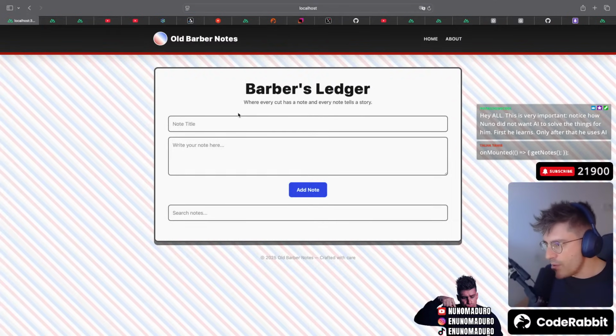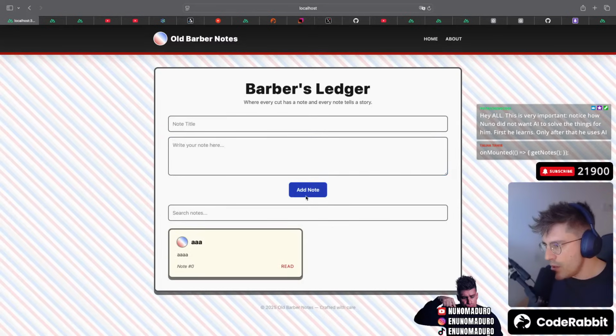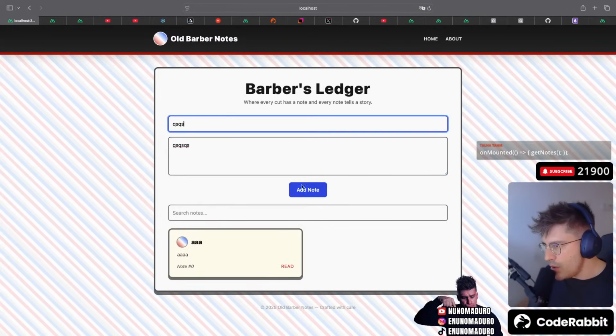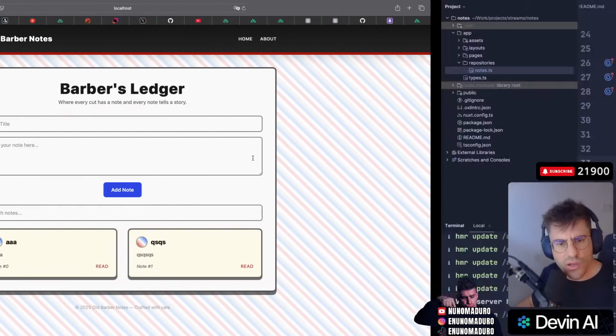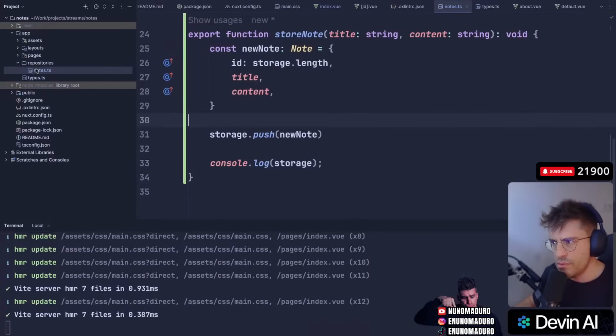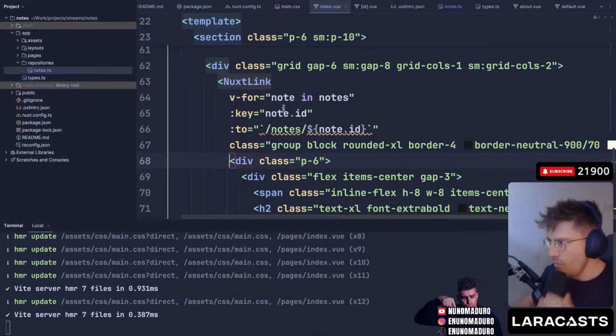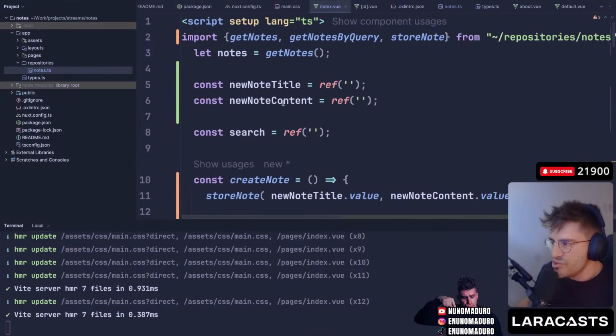I lose them. Kind of expected, I guess. Oh! Someone is saying on mounted, get the nodes. Why would that change though? What exactly would that change? Like, can I not just fetch them here, like as a regular variable?